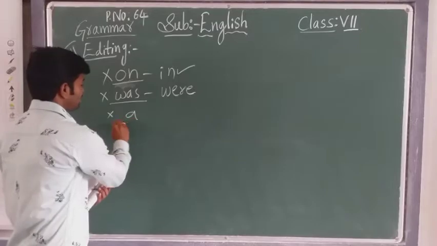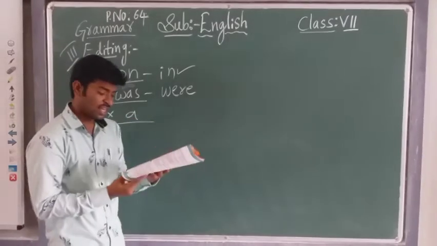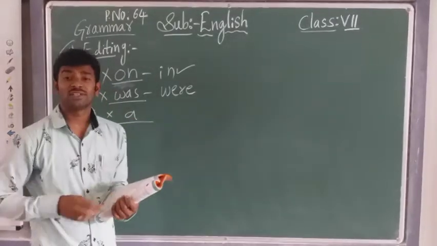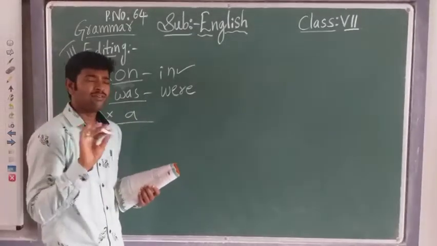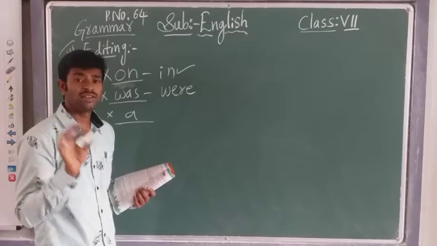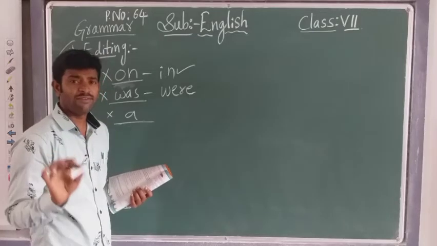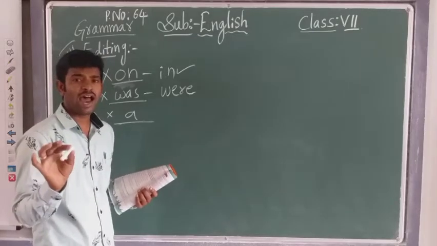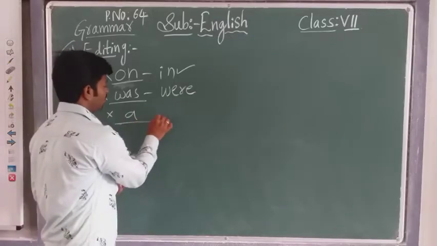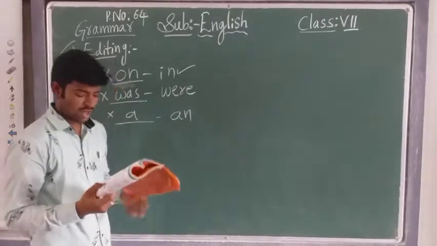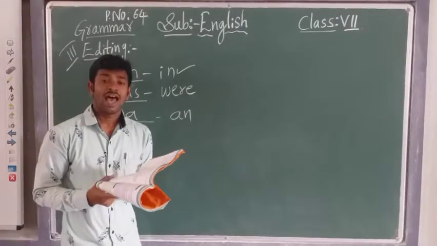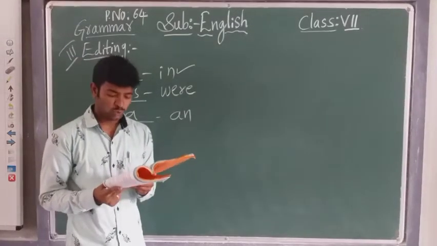In the second line, excellent is there, no, children? Before excellent, A will not come. Article will not come before the adjective. Instead, an will come. An will come. So he was an excellent shooter.